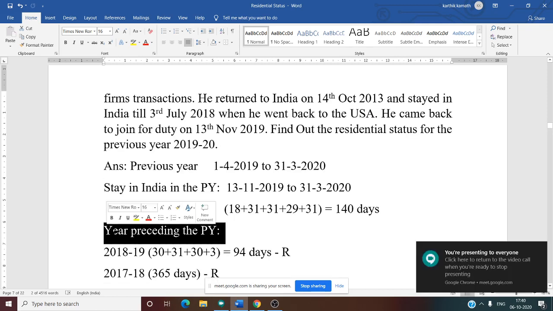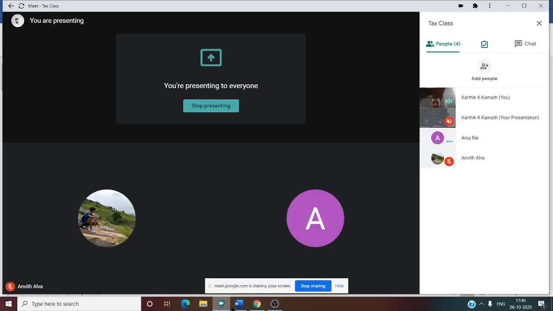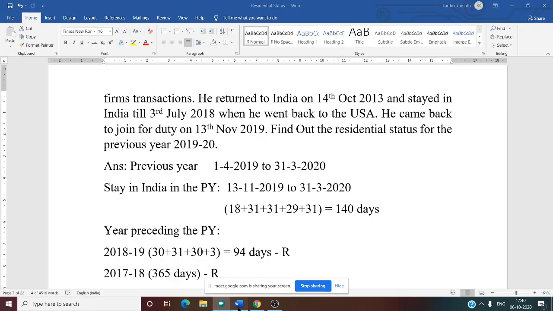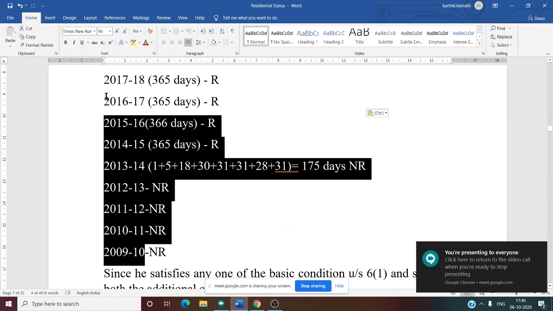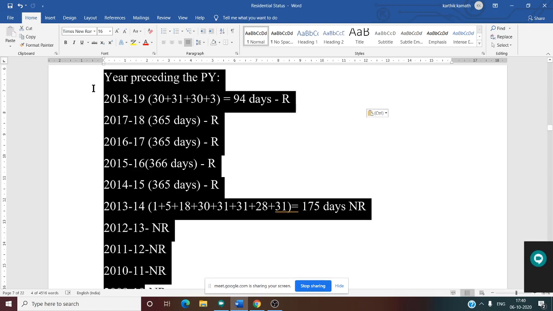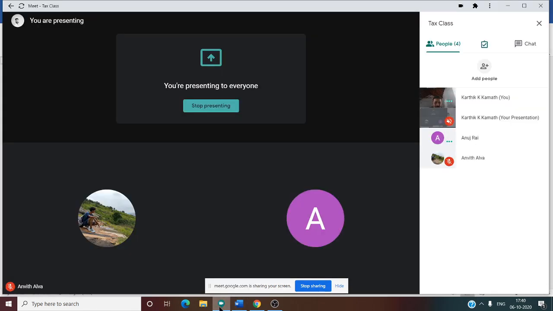Years preceding the previous year, we need to do it for 10 years. Why? Because we need to see whether he is an ordinary resident or not ordinary resident also. That is why we need to see the second additional condition also. That is why we will do the calculation till 10 years. Whether this is clear, 10 year calculation we are going to do. In the additional condition, for at least 2 years he should be a resident out of the 10 years preceding the previous year. That means 10 years we need to do the calculation.